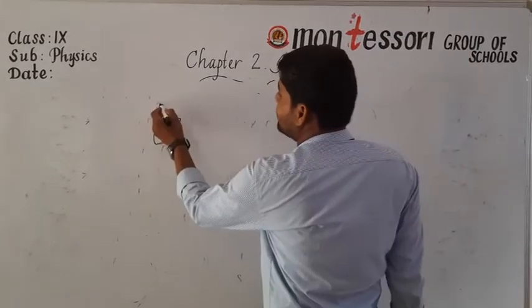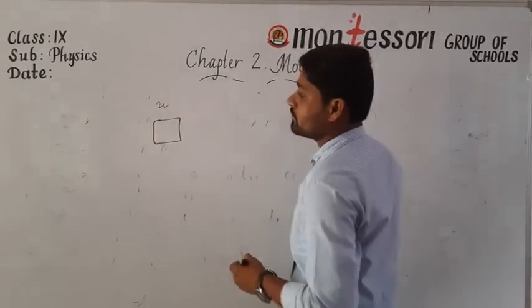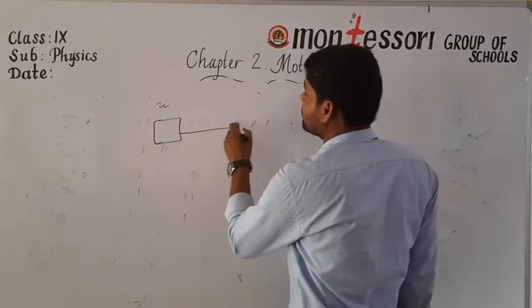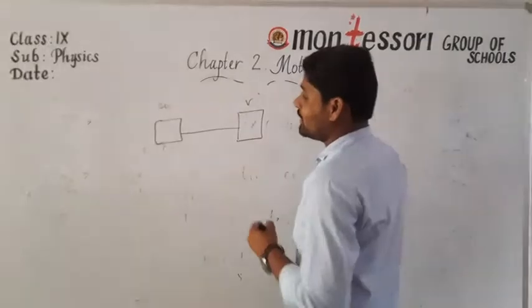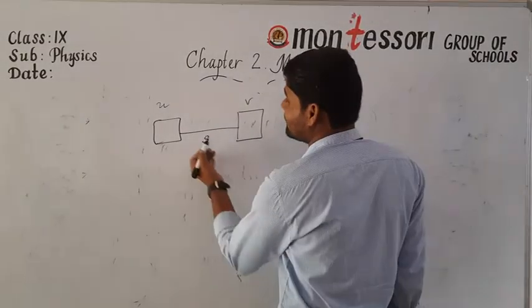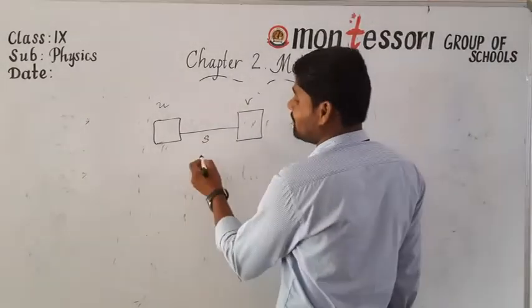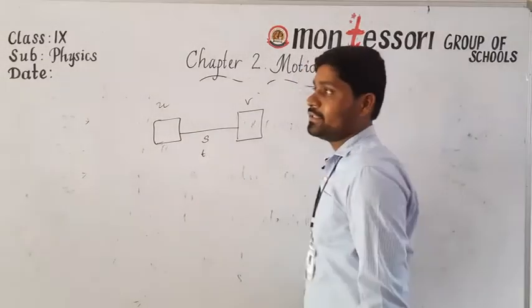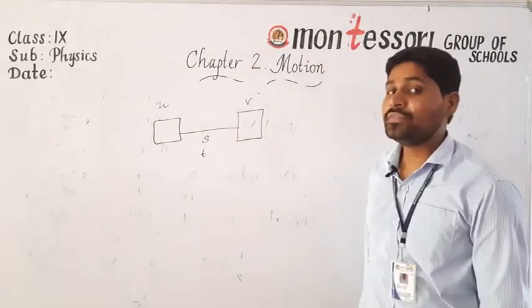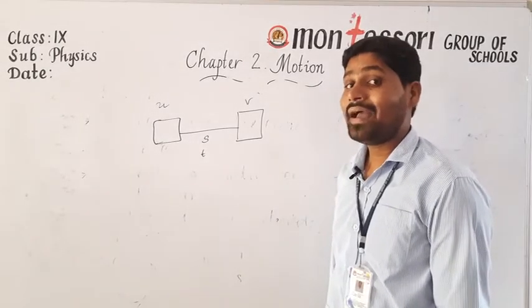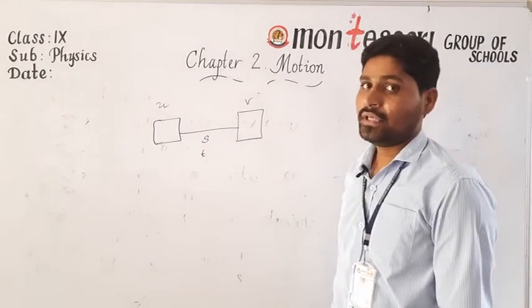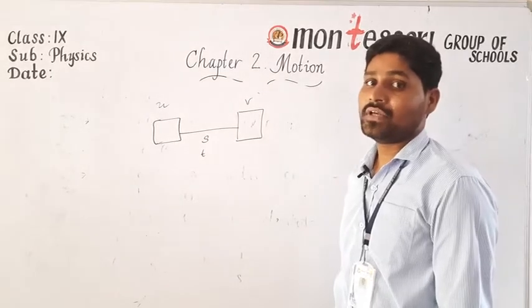Its initial velocity is u. After some time, its velocity changes to v. Here the body is moving with uniform acceleration. The body is under uniform acceleration, yes or no?